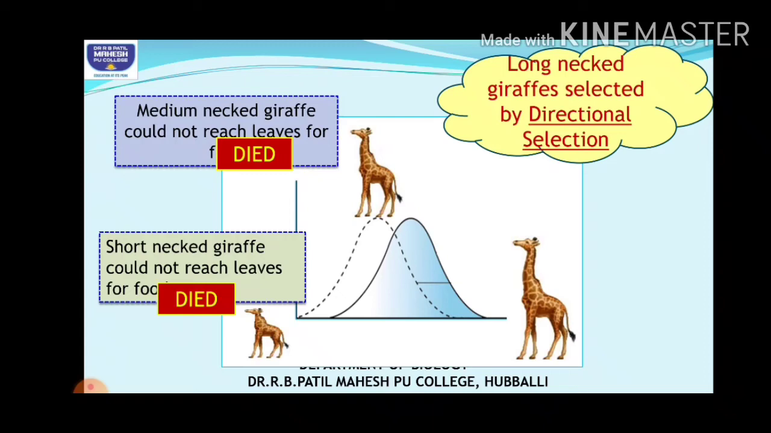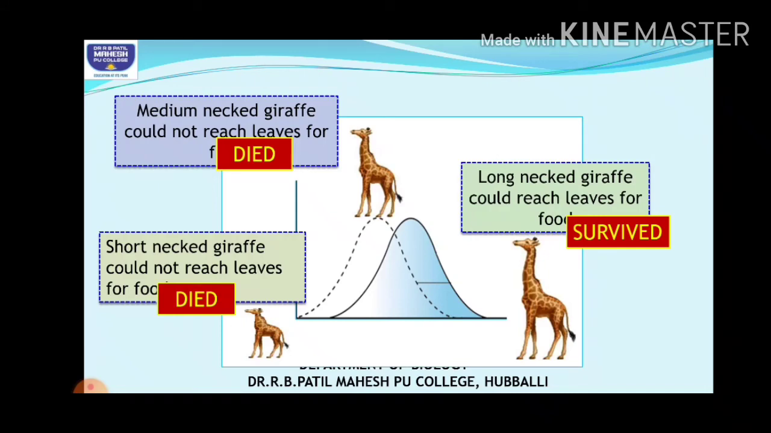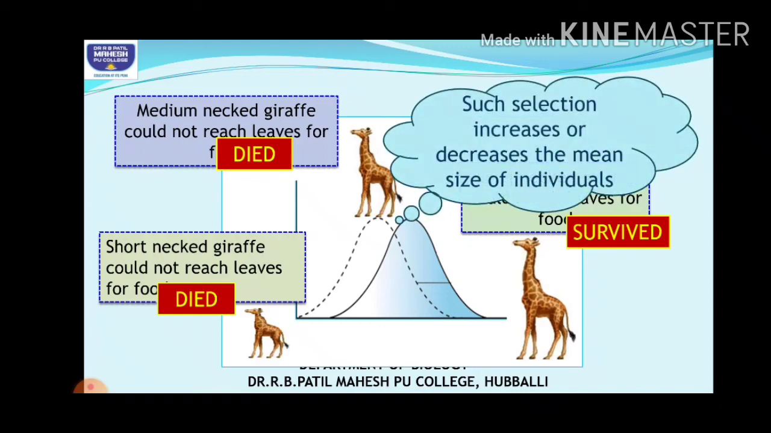So what happened now, children? One extreme variety has died, the mean variety also dies. But which one is selected here? The long necked giraffes could reach the leaves for food, so they survived. Only one of the extreme varieties has been selected, not both. So such selection will increase or decrease the mean size. Either there might be an increase or a decrease, but never the same mean size.